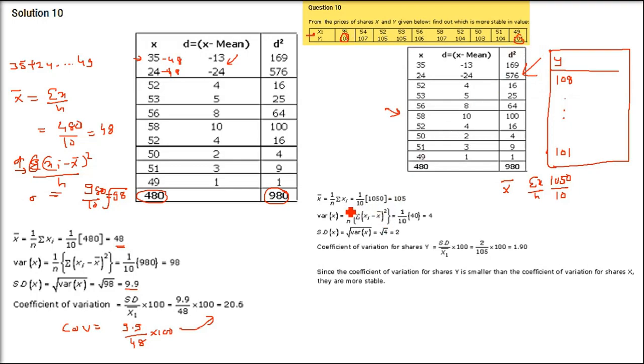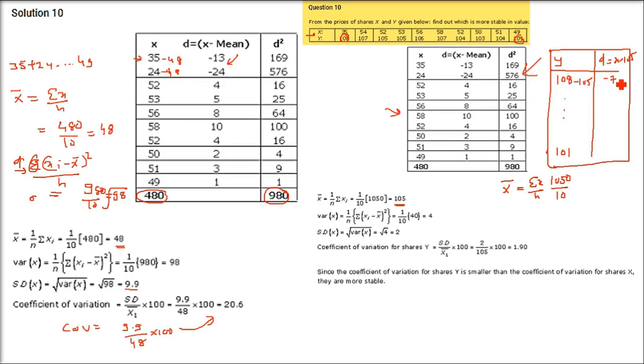You have to add all of these, divide by 10, which is the mean. Then you have a mean, subtract 105 from each value. For example, 108 minus 105 is 3. Then you have to take the d square, that is 9 is going to come. You have to do it for each and every element. I hope you got the idea.